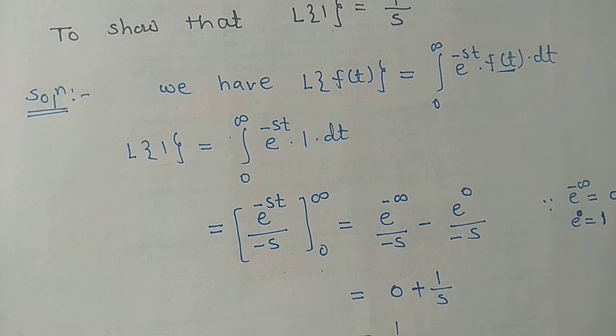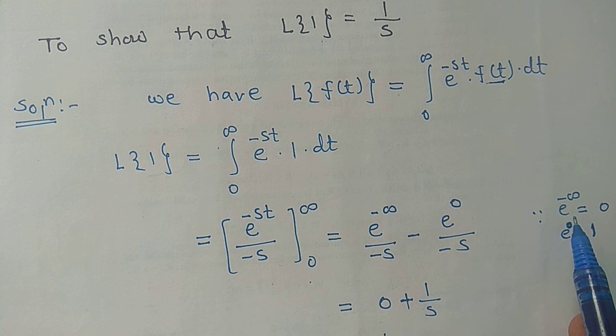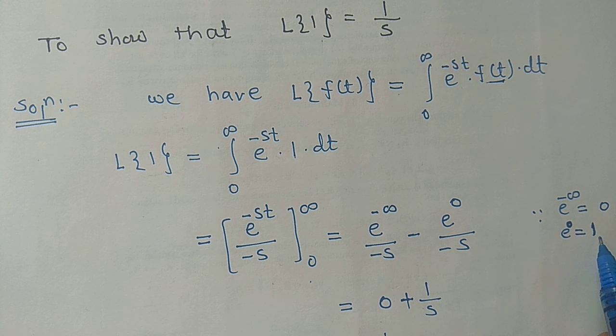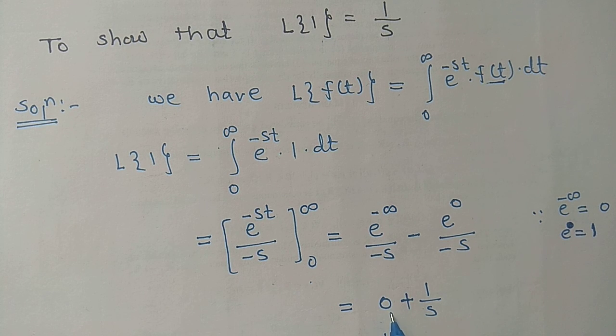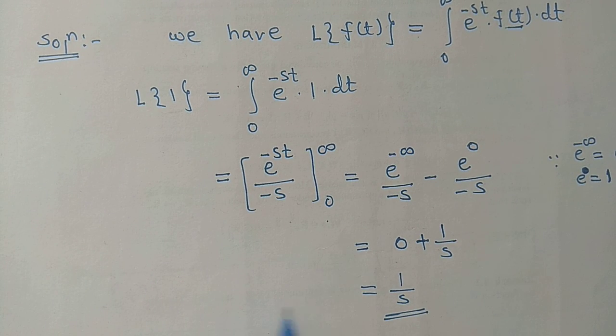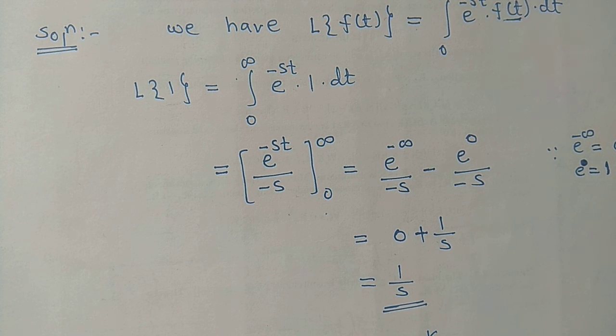We know that e to the power minus infinity is equal to 0 and e raised to 0 is equal to 1. Therefore, the value is 0 minus minus, plus 1 by s. Therefore, Laplace transform of 1 is equal to 1 by s. Thanks, friends.